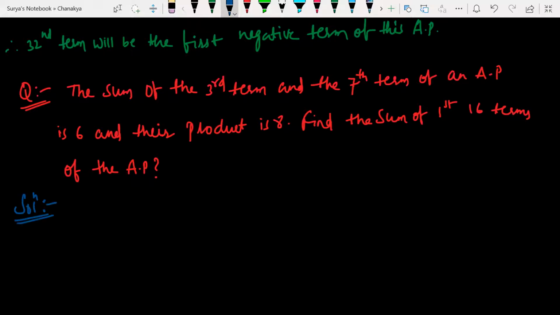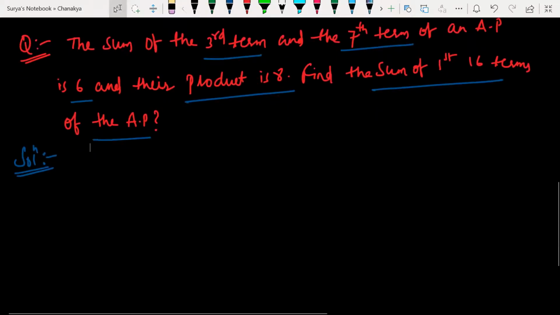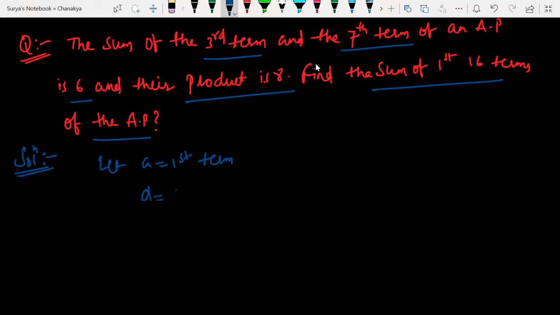The sum of the third term and the seventh term of an AP is 6 and their product is 8. Find the sum of the first 16 terms of the AP. First, let A be the first term and D be the common difference. Understand? The sum of the third term and the seventh term of an AP is 6 and the product is 8.